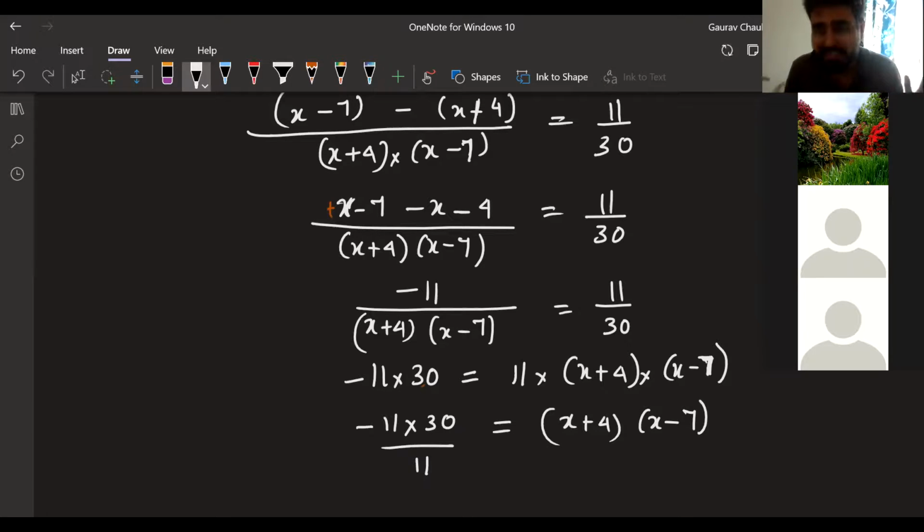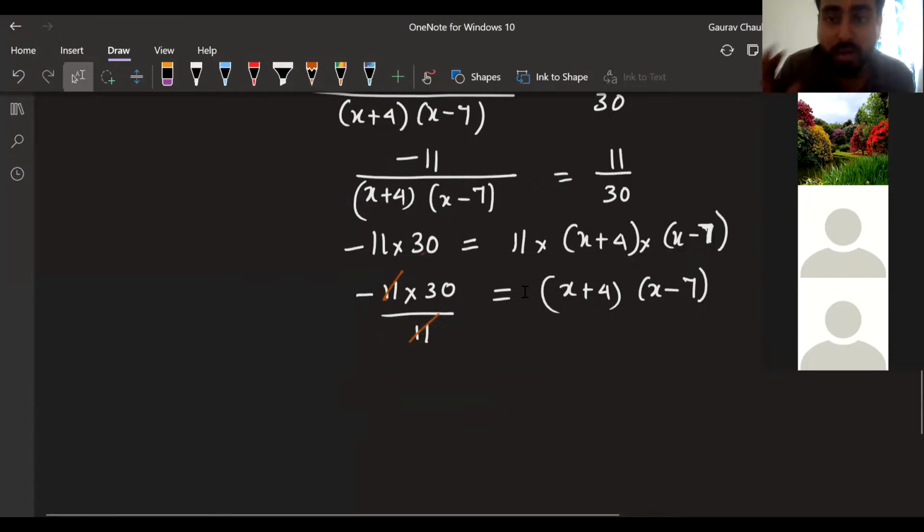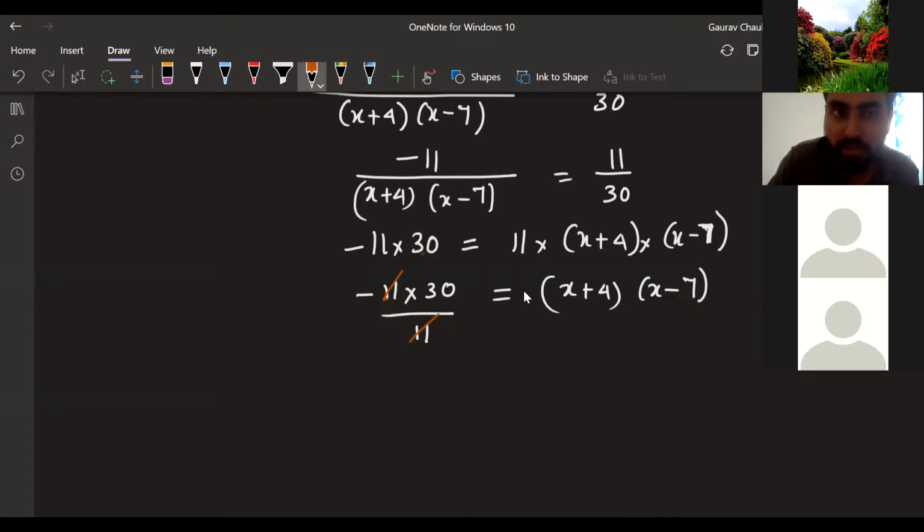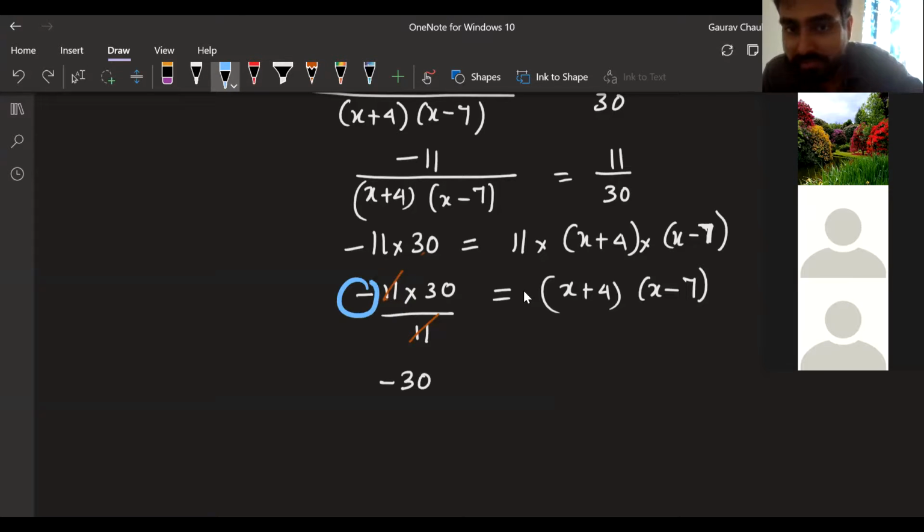I'm still sticking to basic maths. This 11 could have been cancelled here only, but I'm showing you why we are cancelling, as an explanation. So right now, 11 in the numerator, 11 in the denominator, everything in multiplication. I'm going to cancel that. What remains in the numerator? Yes, sir. Minus 30, because here I have cancelled out only the 11 part. I have not cancelled out the negative sign.